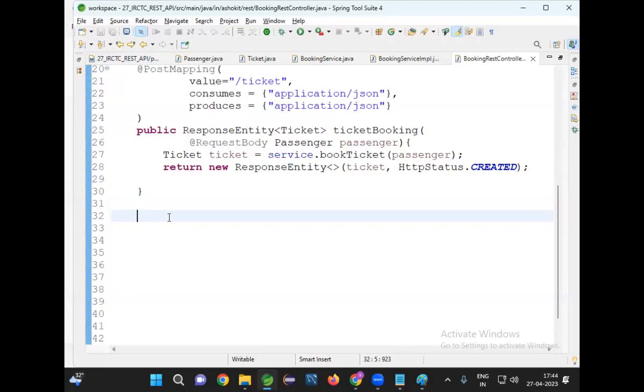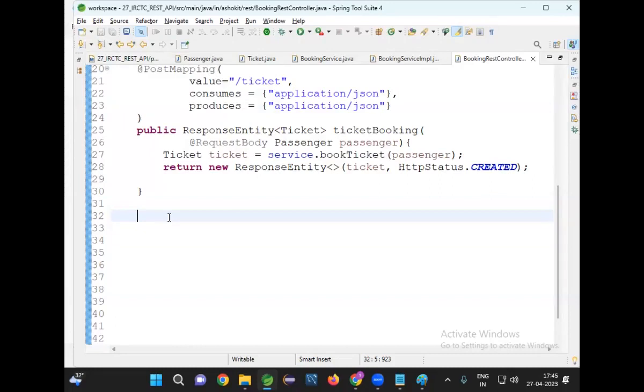I want to develop a method. That method is taking ticket number as an input and it should give ticket data as an output. So it is a get request method. Client wants to get the ticket. Which ticket they want to get? They should pass the ticket number. So it is a get request.